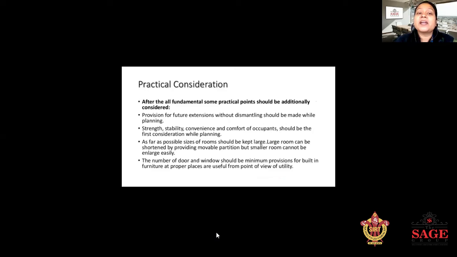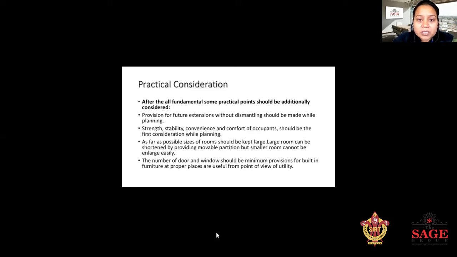And the last one is practical consideration. For practical consideration, some points you must keep in mind. After all fundamentals, some practical points should be additionally considered. Provision for future extension without devastating should be made while planning. Strength, stability, convenience, and comfort of the occupants should be first considered while planning.